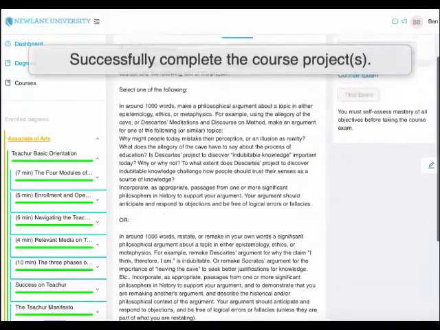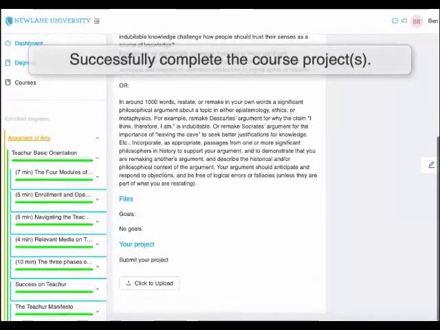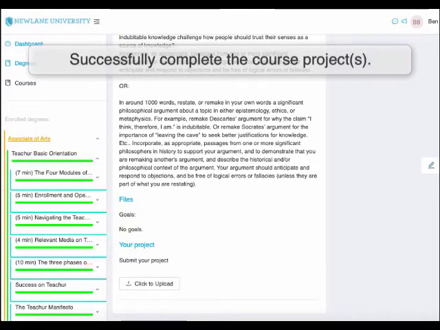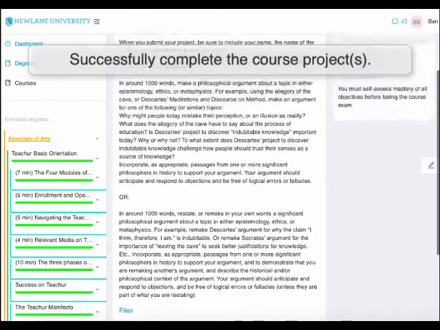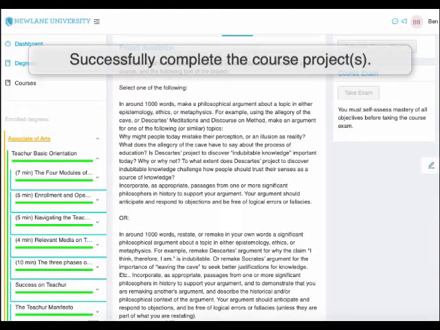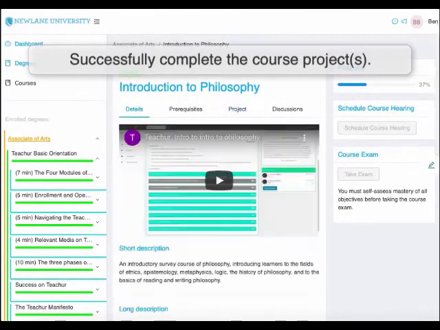A project is specific to each course and can be a paper you write, a piece of music you record, an illustration you create, etc. Typically, course projects challenge you to synthesize what you have learned in the course in some media form. Most projects have a rubric you can reference that the expert will use in reviewing your work. You must submit your project and have an expert sign off that you have satisfactorily completed the project in order for Newlane to verify that you have completed the project.